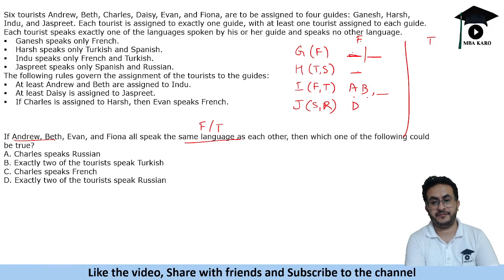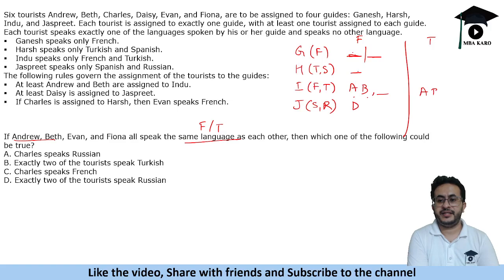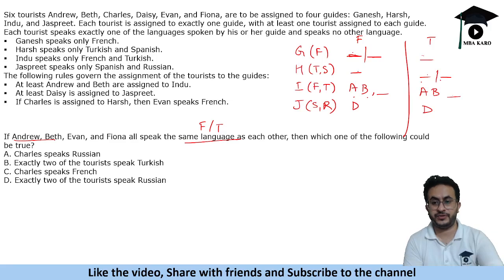So they can speak French. Now if they speak Turkish, then A, B, D, we can assign 2 people here. So 4 people speaking Turkish and the 6th person here, or we can assign 3 people here, 1 person here, 3 persons here and 1 person here. So those are the different arrangements possible, without putting the names here.